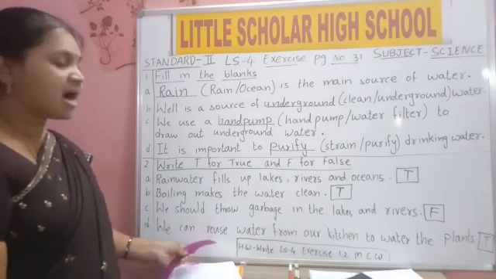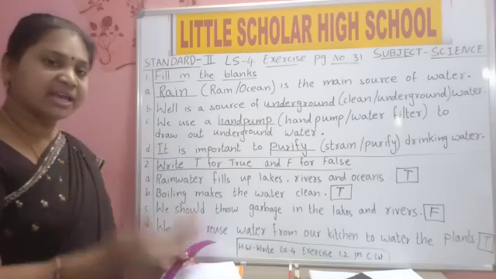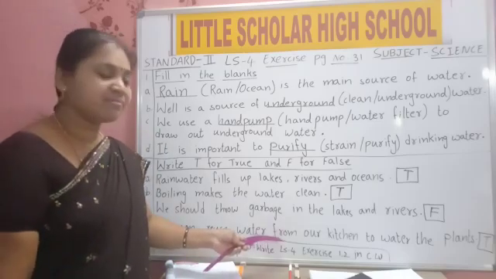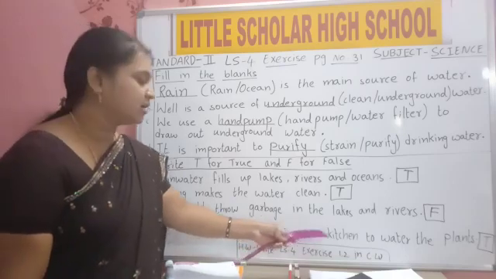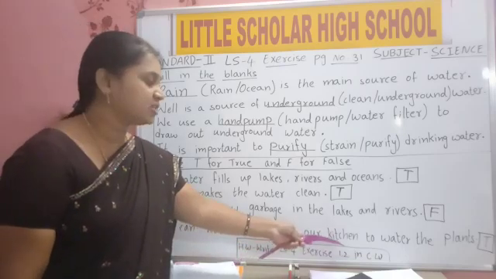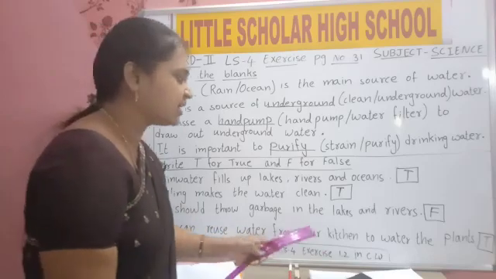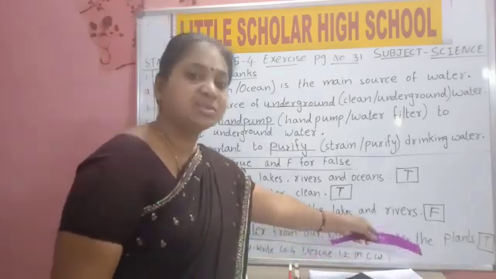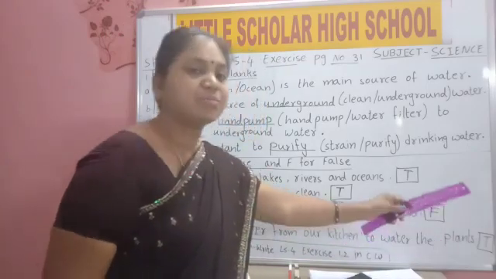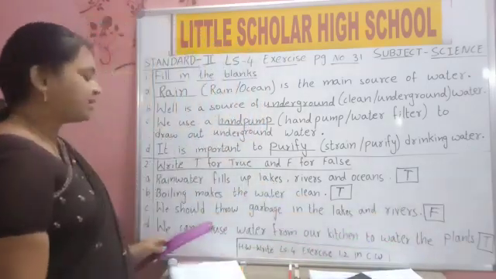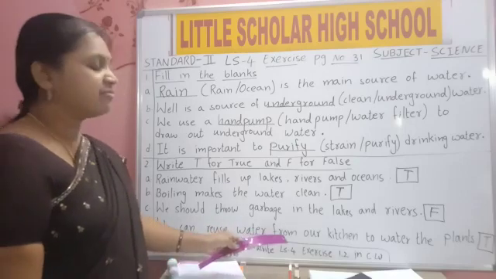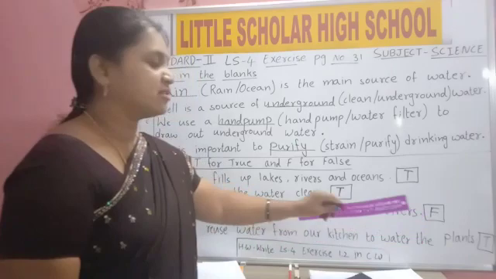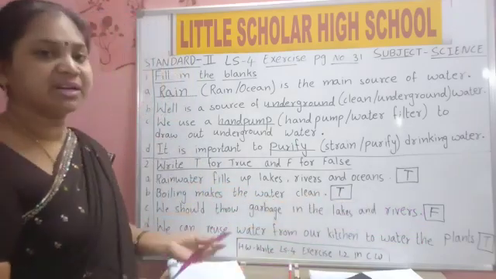C-A-N, can. R-E-U-S-E, reuse, means again. W-A-T-E-R, water. F-R-O-M, from. O-U-R, our. K-I-T-C-H-E-N, kitchen. T-O, to. P-L-A-N-T-S, plants. We can reuse water from our kitchen to water the plants. True. Once again, we will read the sentences now.